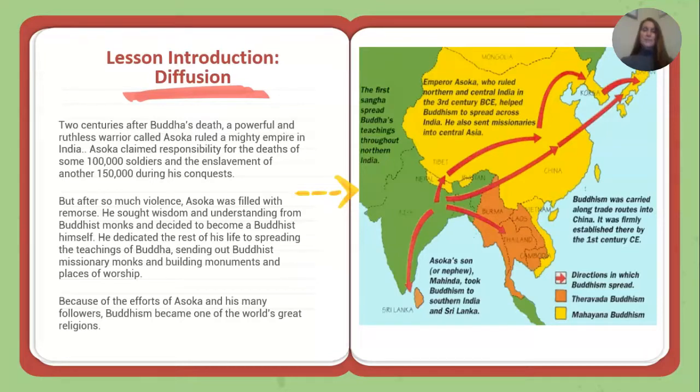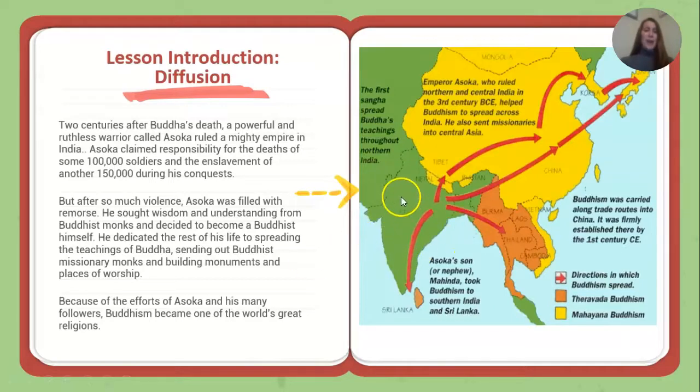Lesson introduction, diffusion. Two centuries after Buddha's death, a powerful and ruthless warrior called Asoka ruled a mighty empire in India. Asoka claimed responsibility for the deaths of some 1,000 soldiers and the enslavement of another 150,000 during his conquests. But after so much violence, Asoka was filled with remorse. He sought wisdom and understanding from Buddhist monks and decided to become a Buddhist himself. He dedicated the rest of his life to spreading the teachings of Buddha, sending out Buddhist missionary monks and building monuments and places of worship. Because of the efforts of Asoka and his many followers, Buddhism became one of the world's great religions.